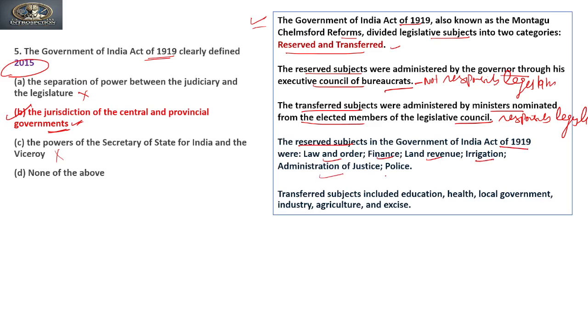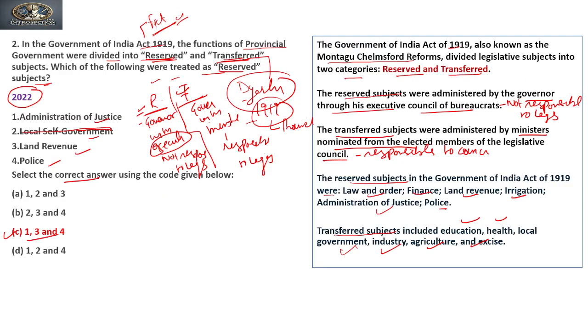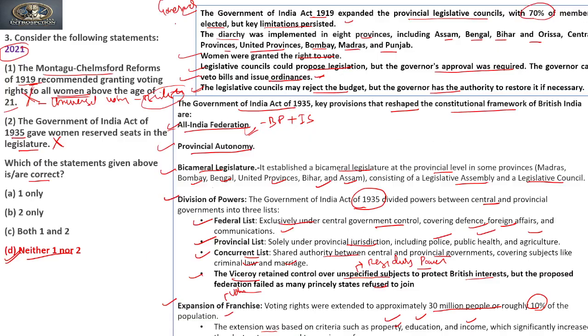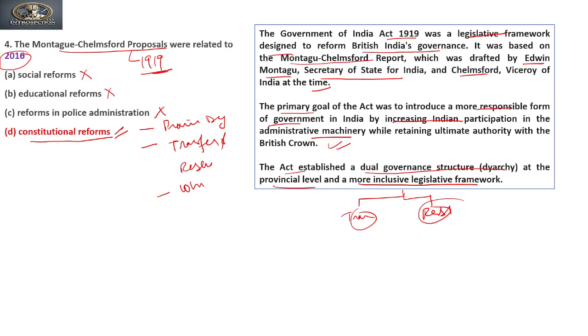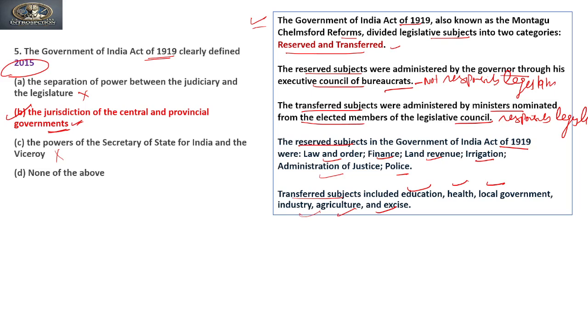irrigation, administration of justice and police. Transferred subjects include education, health, local government, industry, agriculture and excise. So this is also repeated. So in this we have seen that till 2024, the main questions from the historical background were asked from 1919 or 1935, which are important acts. Clear? So by this we have come to an end to our historical background also.